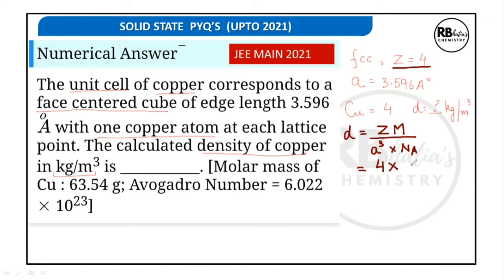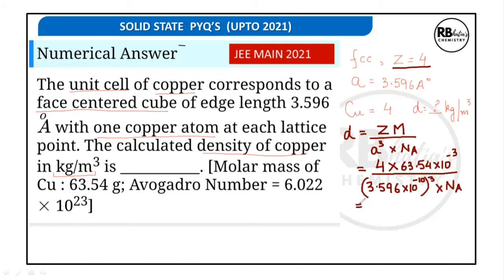Into M. The molar mass is going to be 63.54 gram into 10 to the power minus 3. This is in kg, divided by a cube. a has to be in meter. So 3.596 into 10 to the power minus 10. I convert the angstrom into meter and cube into Avogadro number.